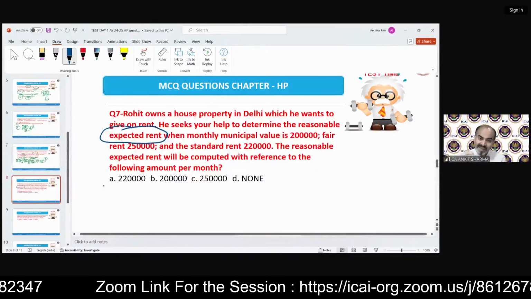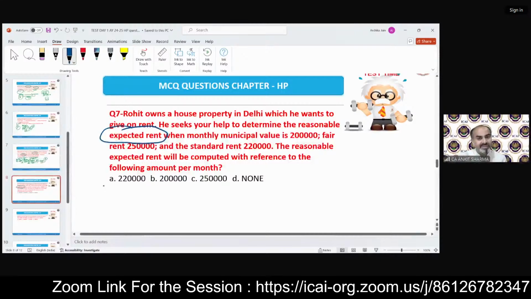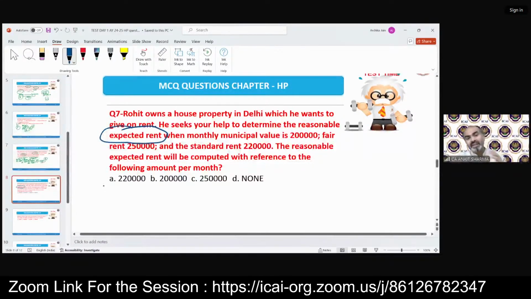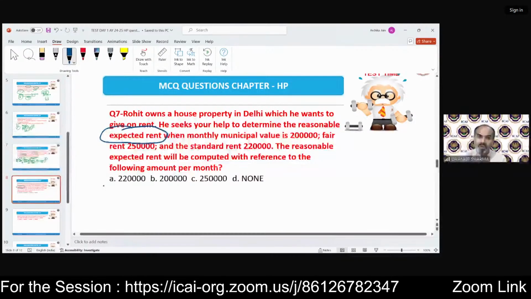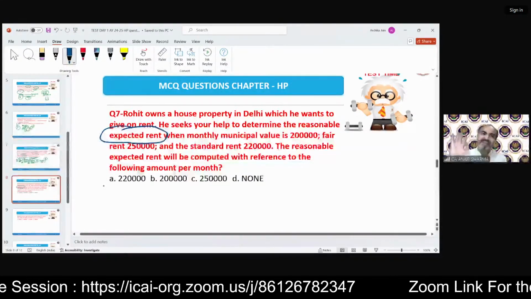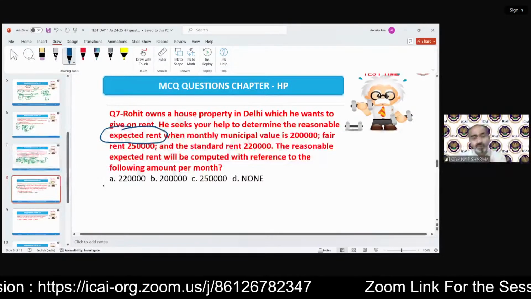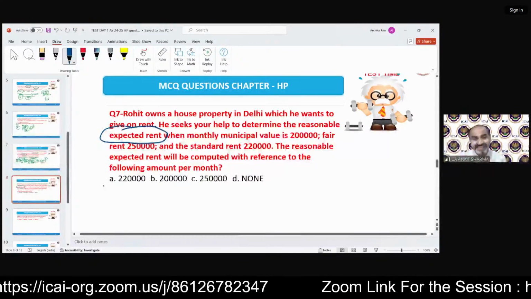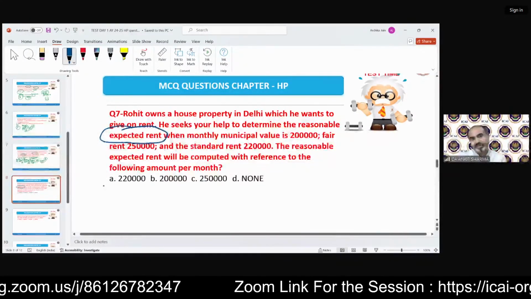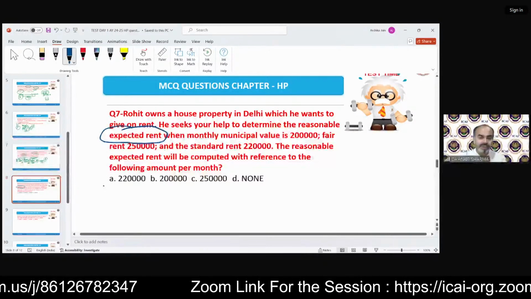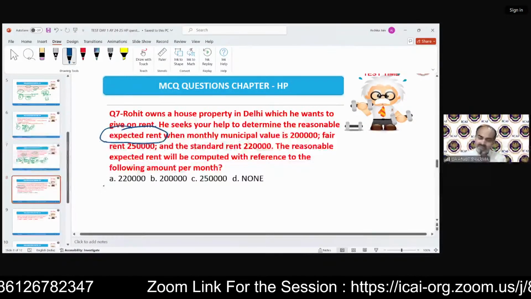So exactly in the same manner, your examiner is a person who is not only seeing what exactly you know, but how to represent it. In the BCom examination, we can generally write anything. This is not that. This is a professional thing. We have to give the answers very precisely. It's a very simple mistake students generally make: they solve the question even when that's not required.